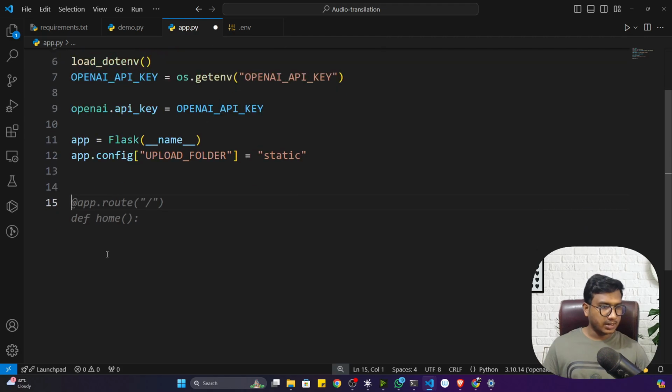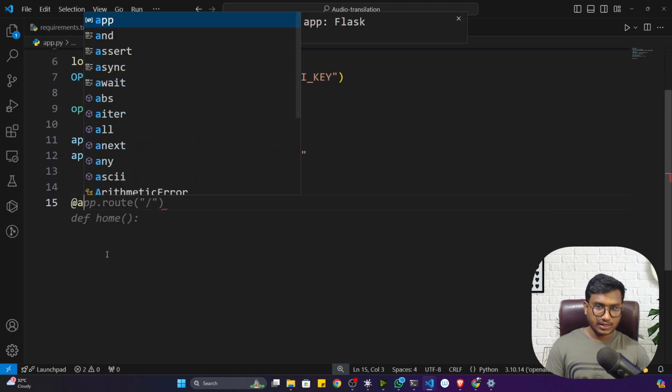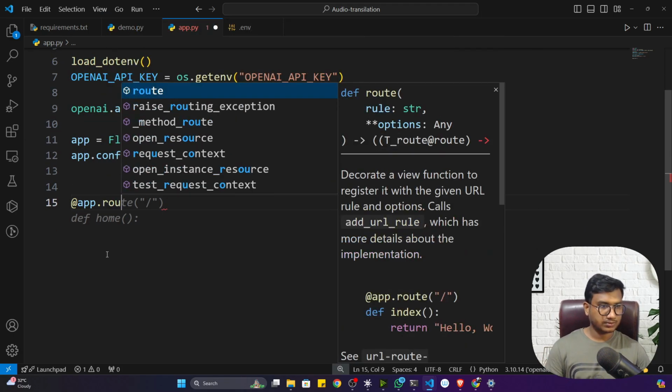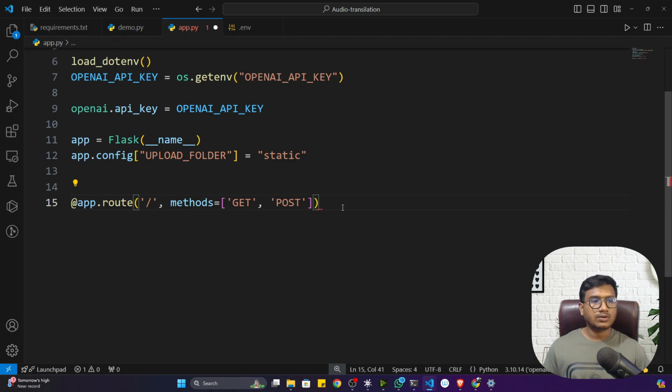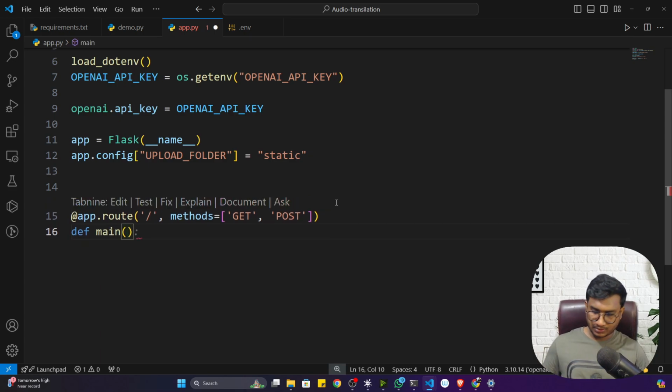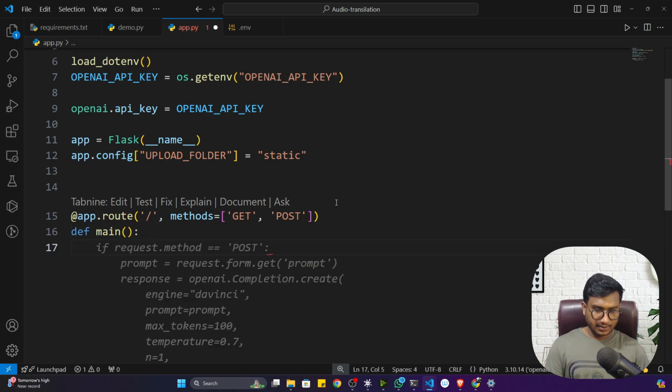Now let me create a route. So I'll just give @app.route. As you can see, this is my route. It will look for two kinds of request. One is the GET request and the other is the POST request. If it is matching, what will happen? This will execute this function. So here I'm going to create a function called main. This will execute this main function. So inside the main function, the first thing I have to check is whether it's a POST request or not.